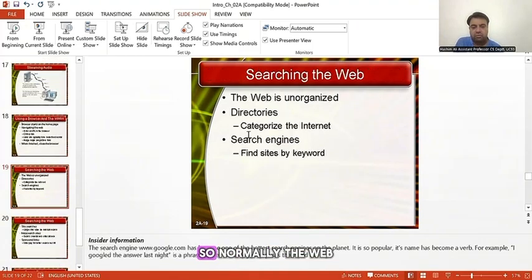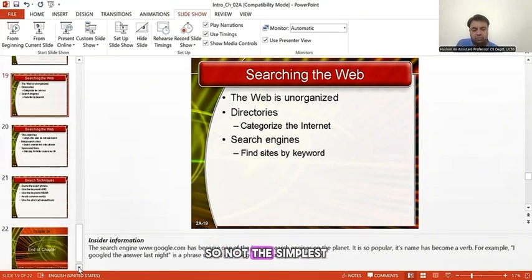Normally the web is unorganized. There are directories which are categorized across the internet, and normally we use a search engine. The commonly known search engine which we use is Google.